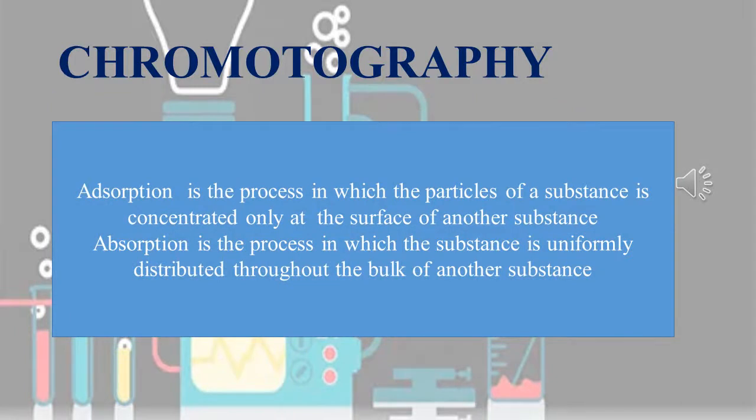The last separation method is chromatography. Before entering into the chromatography topic, let us see two important terms in chromatography. One is absorption and another one is adsorption. Absorption is spelled ABSORPTION. Adsorption is spelled ADSORPTION. Only the B and D are varied.